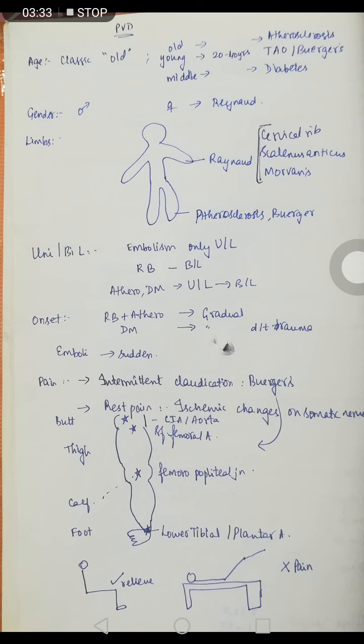down. Usually it's the lower limbs which are affected, so it relieves by putting the limb below the level of the heart. But if it's rest pain and we put the limb above the level of the heart, then it will exaggerate the pain instead. Thanks.